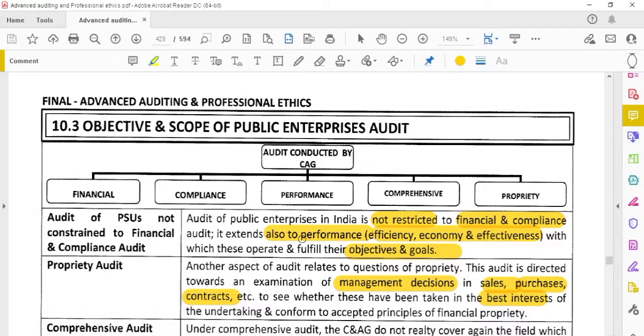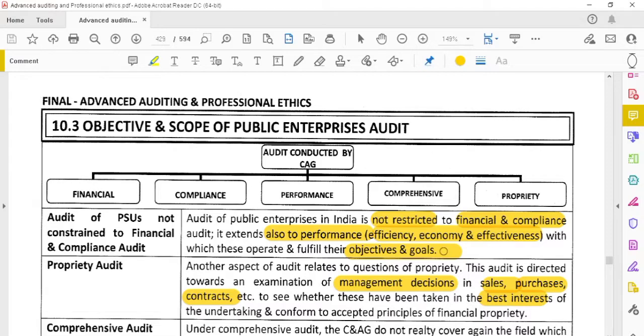Audit of the PSUs is not constrained to the financial and compliance audit. Not only the financial audit and the compliance audit, we will conduct the performance audit also. In financial audit, we are verifying only the transactions of the company, what financial transactions they hold. In compliance, we check whether they have complied with laws and regulations. But without being constrained to this, we are verifying the performance of the entity, the efficiency, economy and effectiveness. Efficiency means whether they provide maximum output at minimum input, and also the economy of the entity and effectiveness.